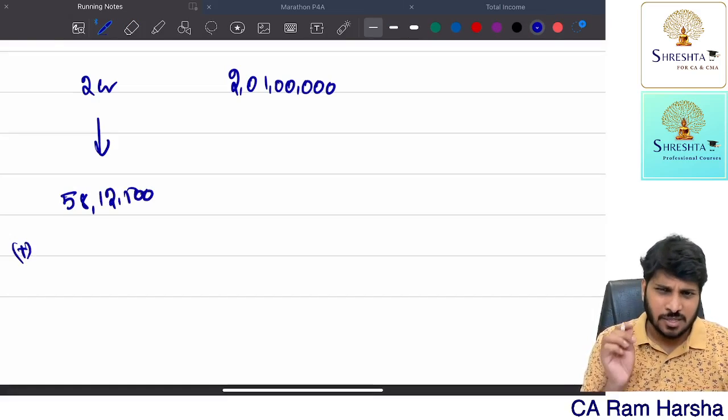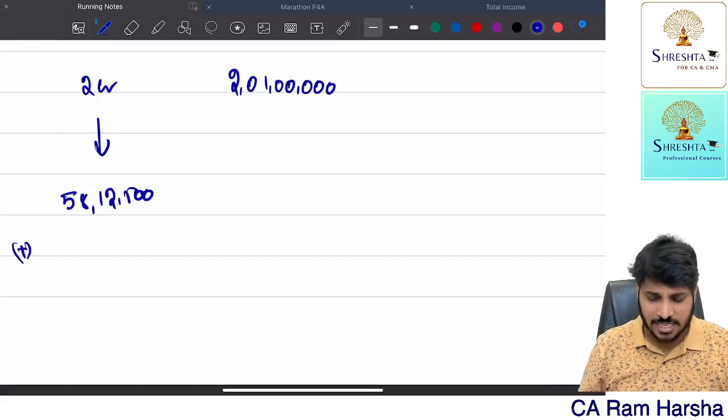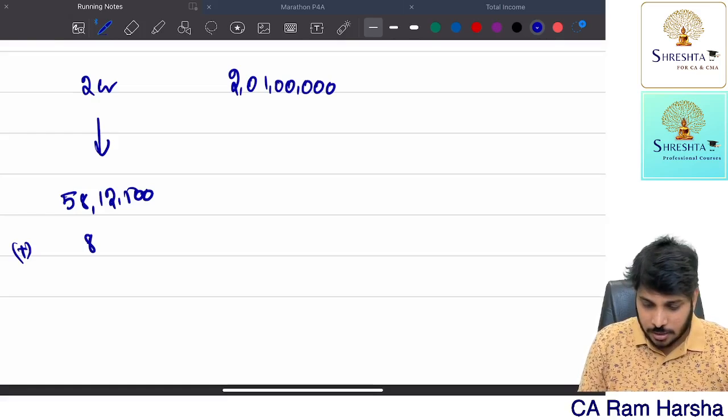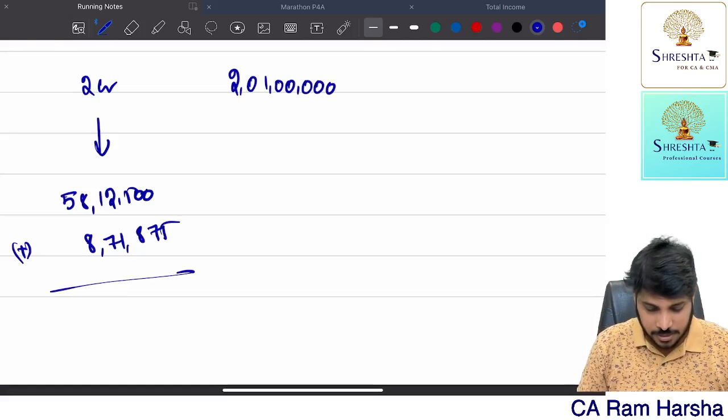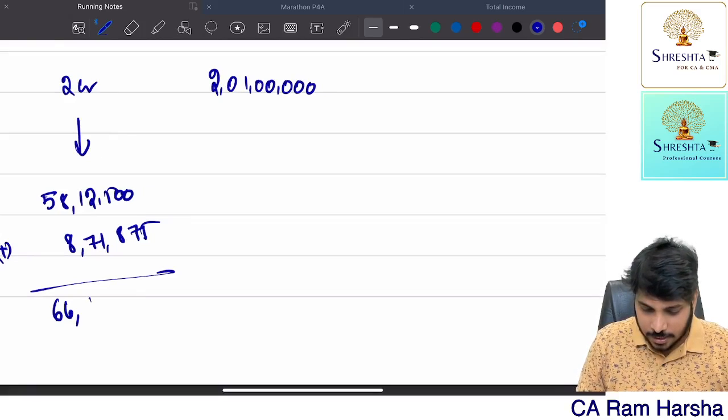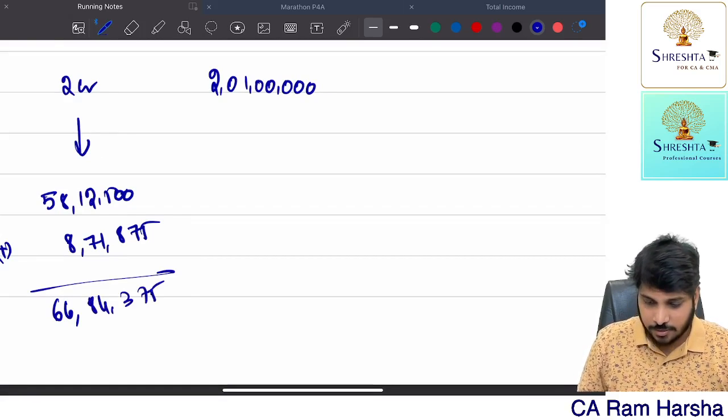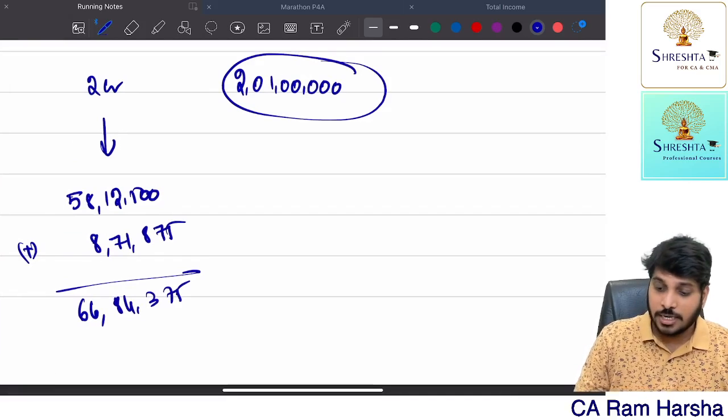If the income is only 2 crore, not exceeding 2 crore, the surcharge rate is 15% only. Into 15%, it is 8,71,875. What is the total tax here? 58,12,500 plus 8,71,875 is equal to 66,84,375.